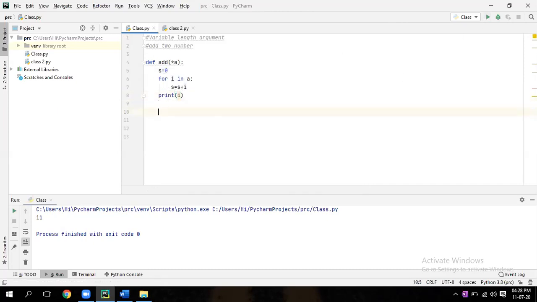Now you have to call the function. Go to the beginning. Backspace. Add 2, 3, 4. Run it. Now enter. Add. Give another within bracket, some 10 numbers, 1, 2, 3, 4, 5, 6, 7, 8, 9, like that. Run it.